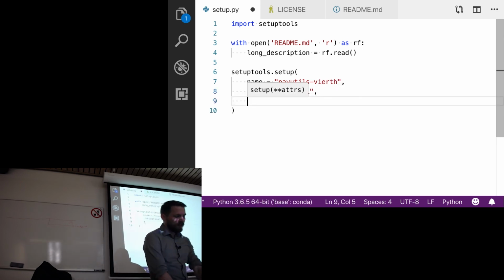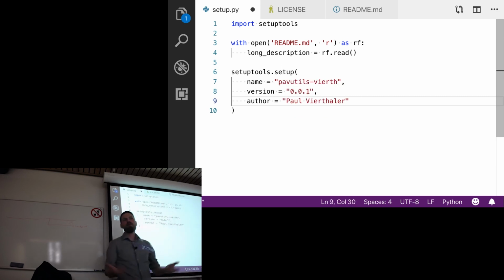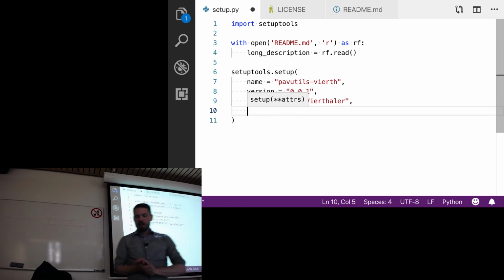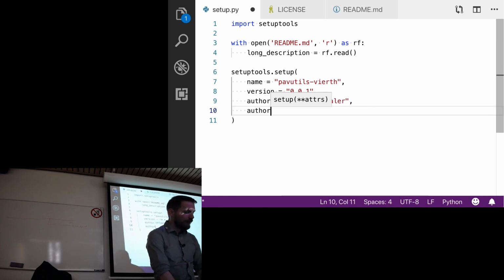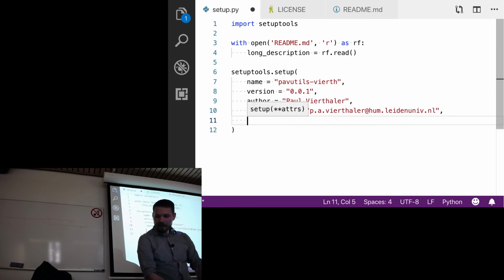The next thing you'll want to give is an author, and that's just your name. You don't have to give them your name. You can make up something. That's fine. But generally speaking, as people who use this for study, for research, it's good to have your name attached to what you're building. So we have your author. You can add your email. So author_email. And I'll just put in my Leiden email. And this could be whatever email address you want to put in there.